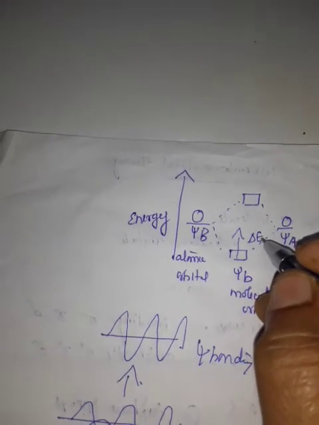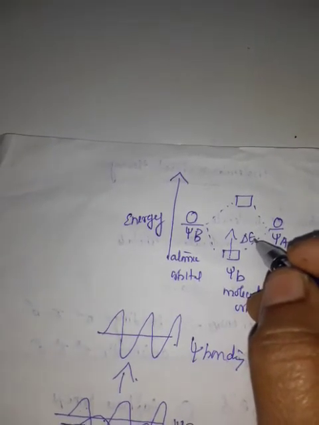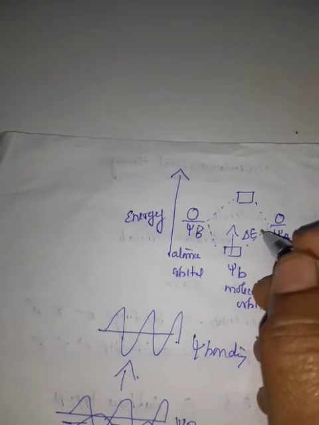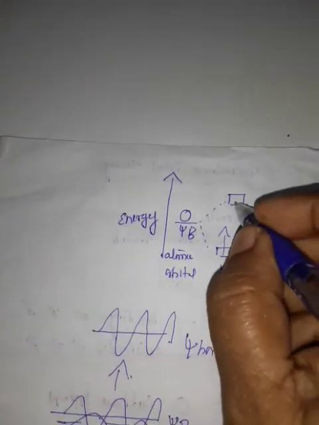Now, in the antibonding molecular orbital, the electron density between the two nuclei is decreased. The nuclei are partially exposed to each other, and there is greater nuclear repulsion. This results in an increase of energy.